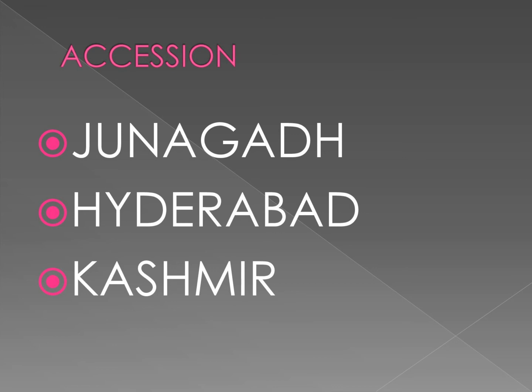Then the third one, integration of Kashmir. Jammu and Kashmir was a princely state. Its ruler Hari Singh was a Hindu, and the population was largely Muslim.